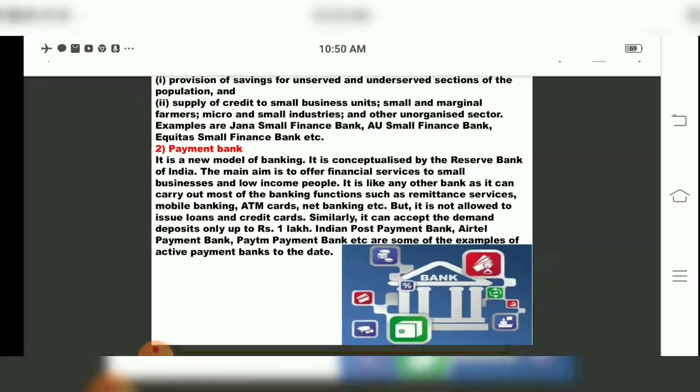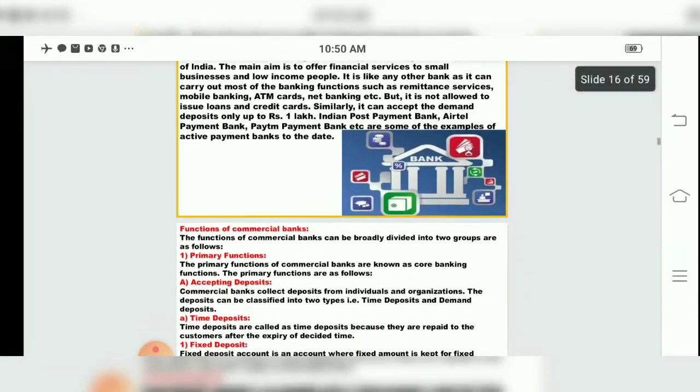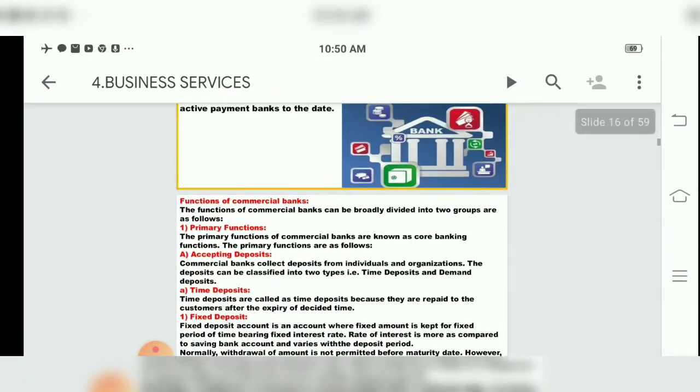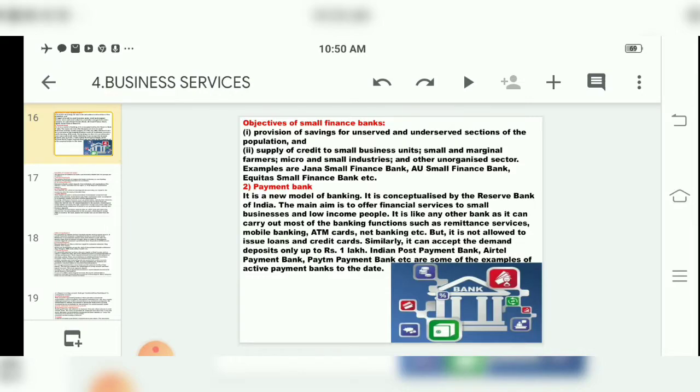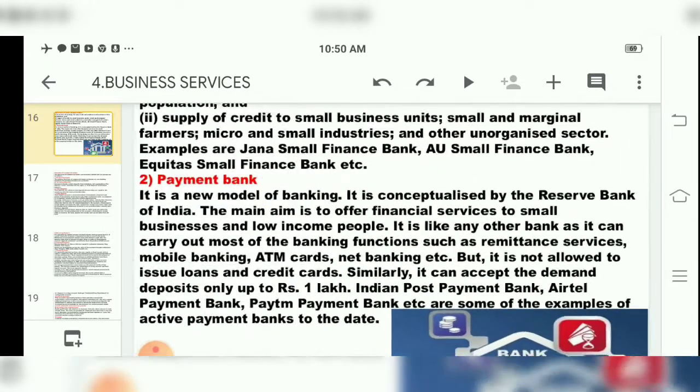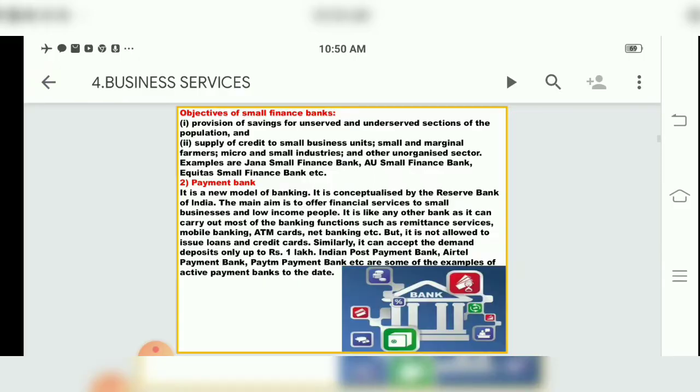The second type of bank in modern functioning is payment bank. So this we studied under which function? New models of banking, that is small finance bank we have studied, children, and we have studied about payment bank.